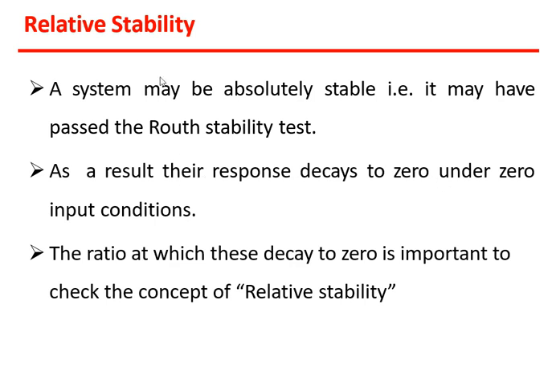The rate at which this decays to 0 is important to check the concept of relative stability. So we have to see what we mean by relative stability, and for that we have to pass the root stability test for any system function. That we will see in upcoming lectures.